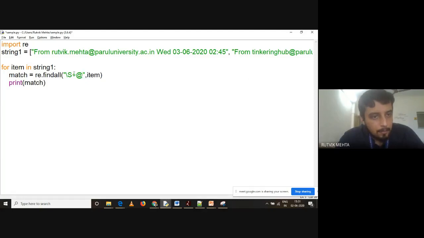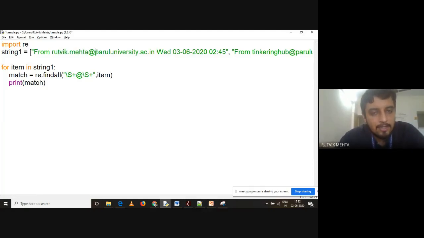Look for non-white space characters on the left hand side of the at the rate, and non-white space characters on the right hand side. यहाँ पे ईमेल आईडी कैसे है, उसका पैटर्न देखो आप, रेगुलर एक्सप्रेशन पैटर्न कैसे बना सकते हो। बीच में एक स्पेस है, and then we have some non-white space characters, then the at the rate in between, and again non-white space characters, और जैसे ही स्पेस आ रहा है ईमेल आईडी एंड हो रहा है। तो मैं ऐसा रेगुलर एक्सप्रेशन बना सकता हूँ, slash non-white space character plus means one or more occurrences of this, so that means this whole set will be considered.